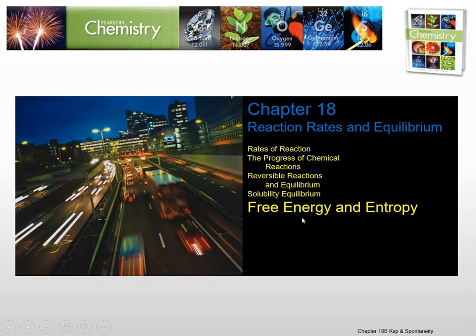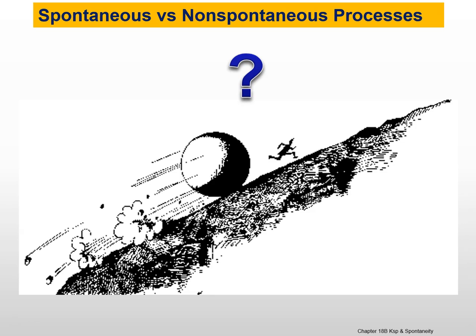In this video, we're going to talk about free energy and entropy, the end of chapter 18. You can see by this picture, it looks kind of funny that a guy would be running uphill away from a boulder that's going uphill. That certainly would not happen spontaneously, but it could happen if you add a bunch of energy into that boulder through a catapult or a cannon or something like that.